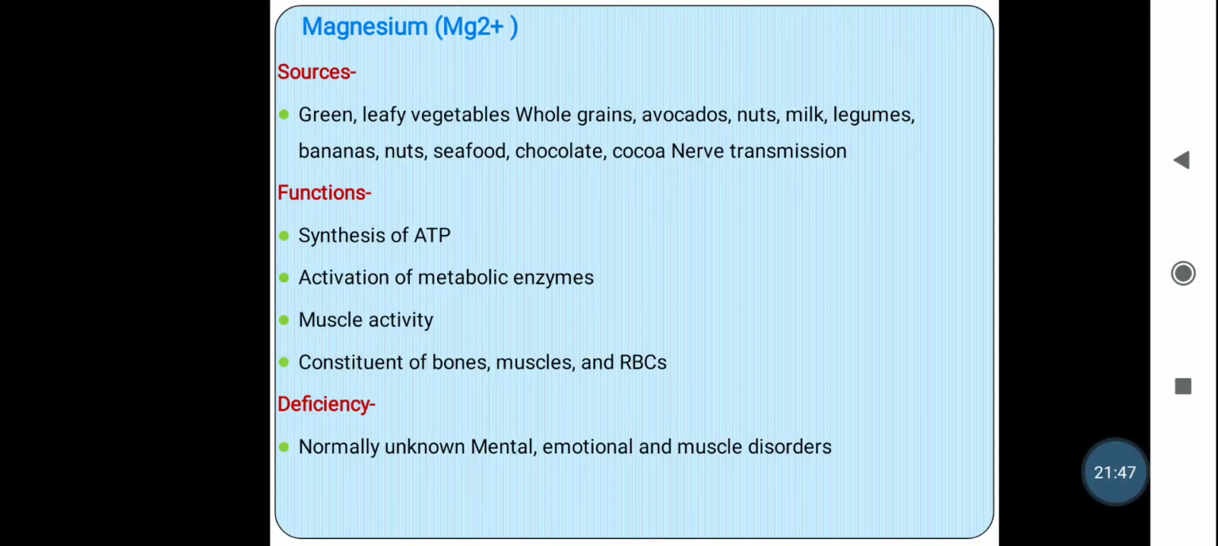It is required for muscle activity, contraction and relaxation of the muscles. Then it is a constituent of the bones, muscle and the RBCs.